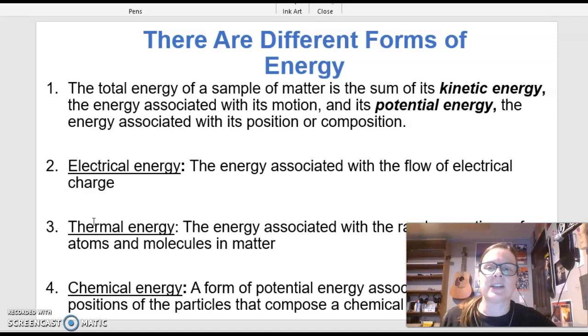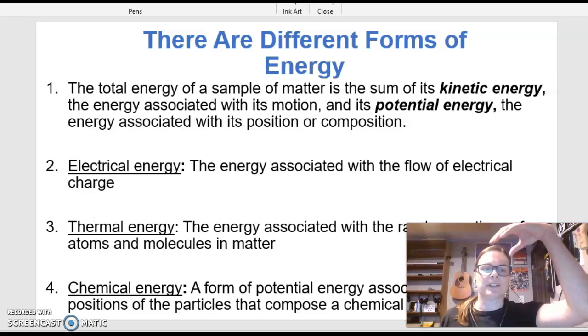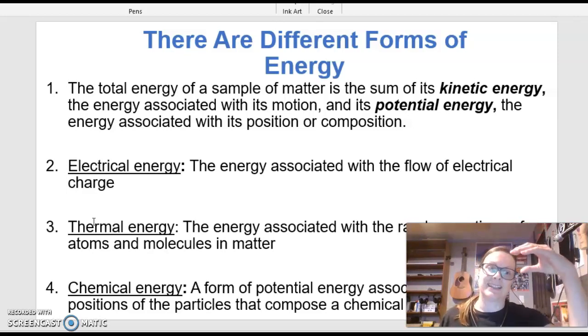There are different kinds of energy. Kinetic energy is the energy of motion. Okay, so that would be like a roller coaster rolling down a track. Potential energy is the potential of energy that something has. So that would be like the roller coaster sitting at the top of the track, just waiting to fall down. There is electrical energy, thermal energy, and chemical energy. We are going to discuss all of these today.